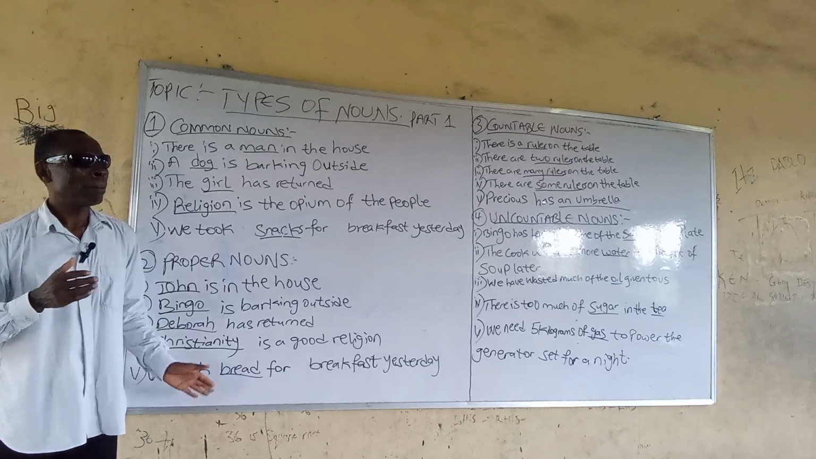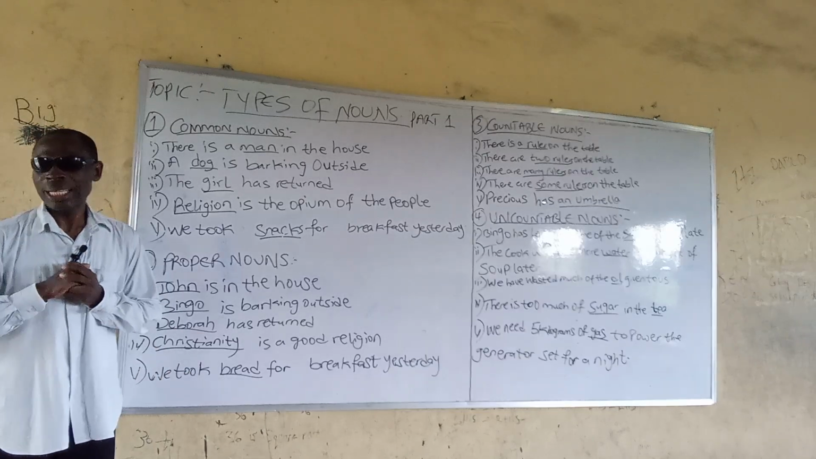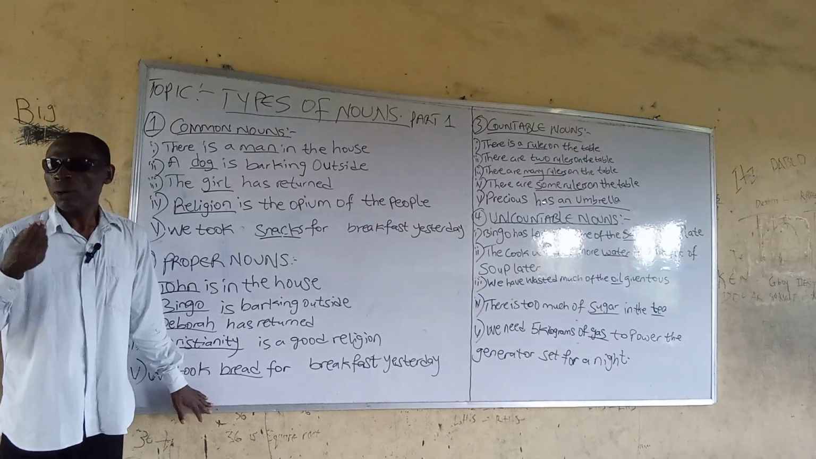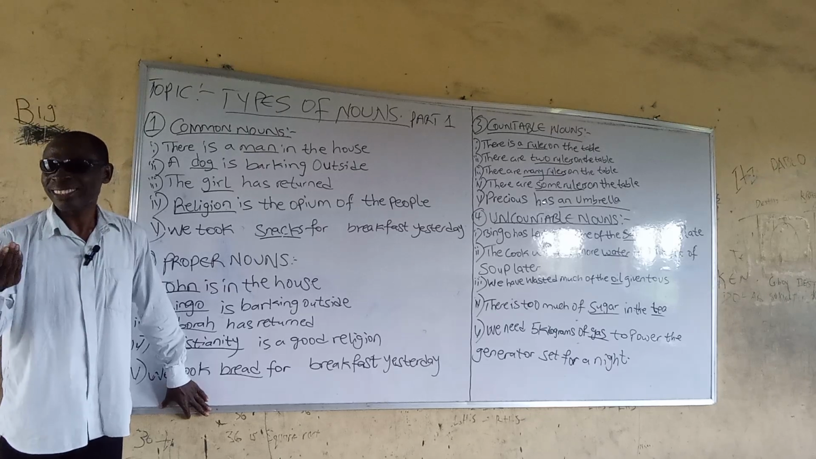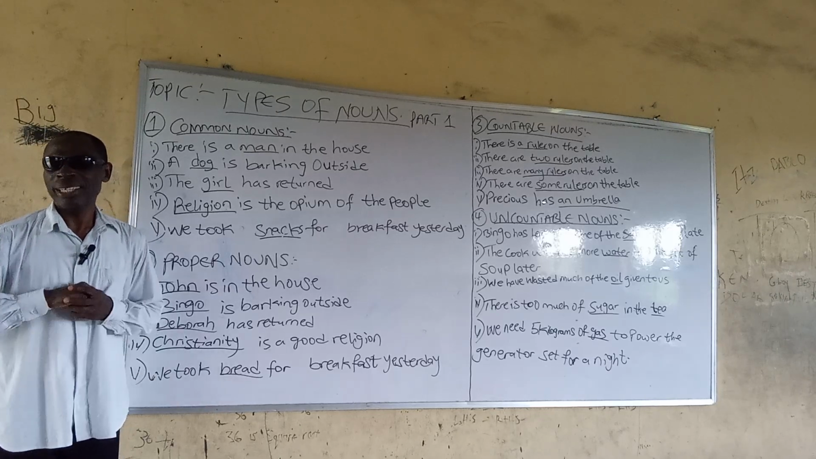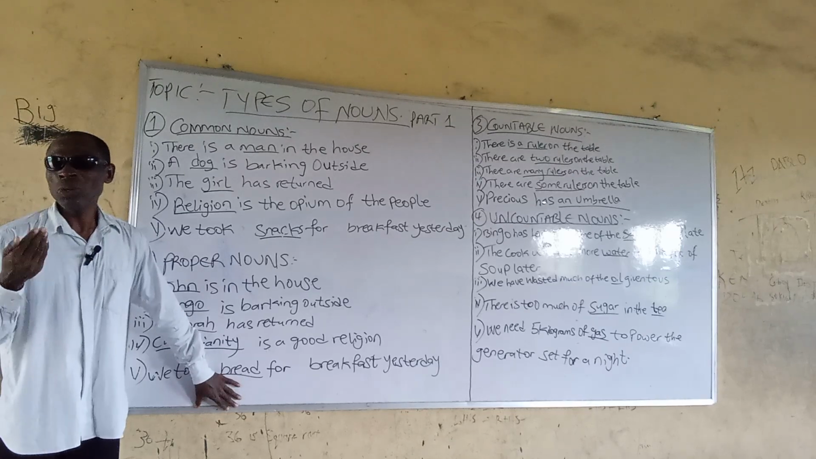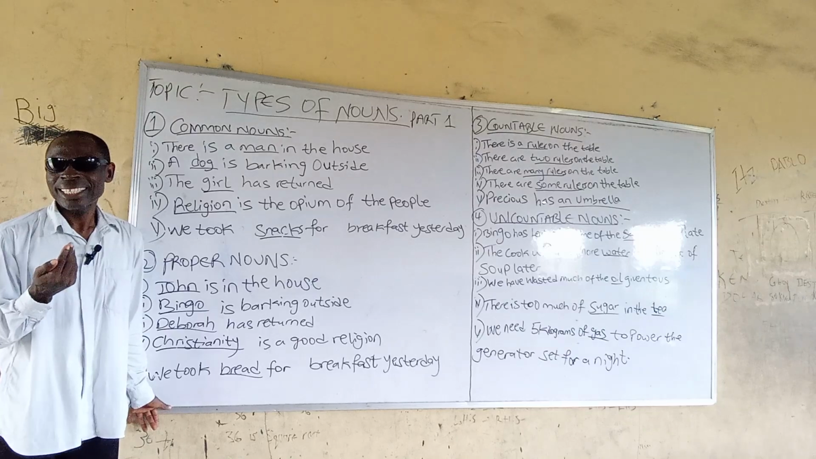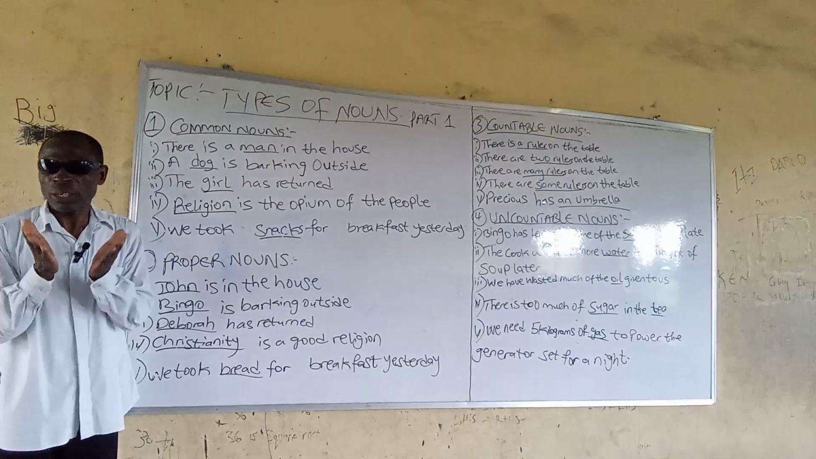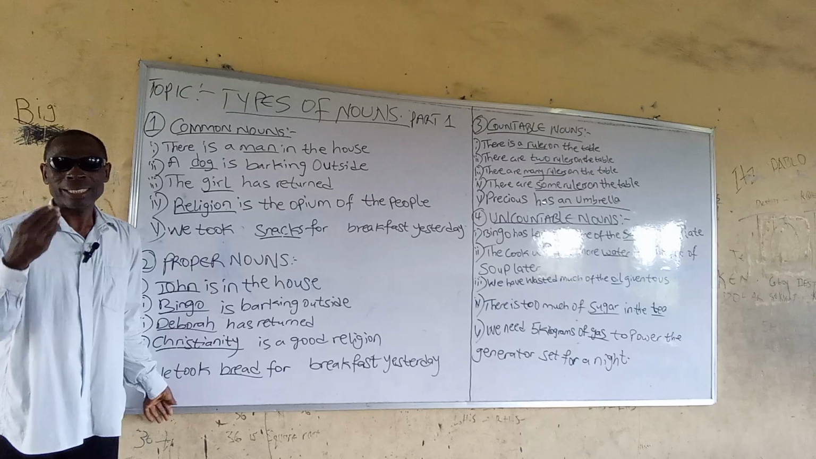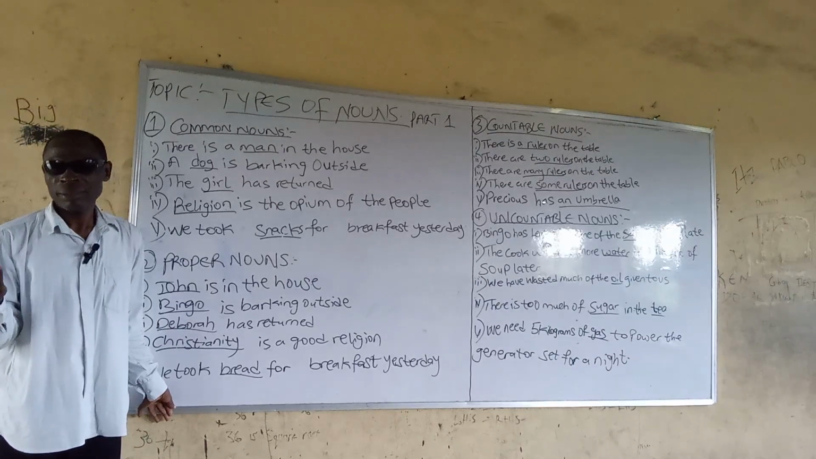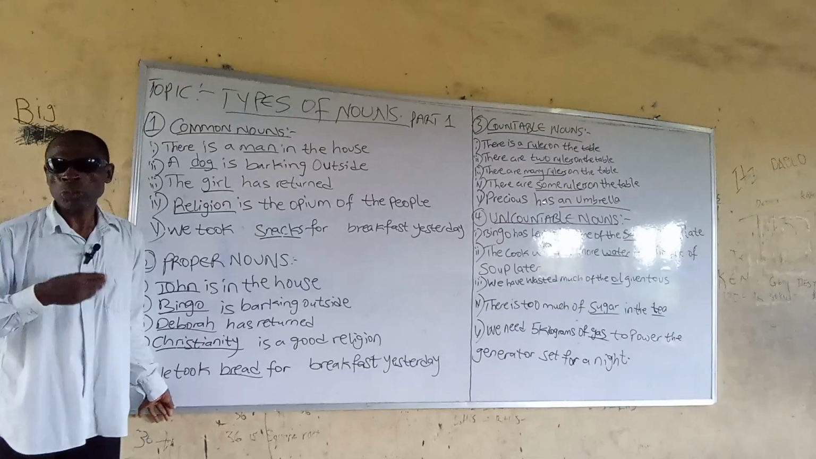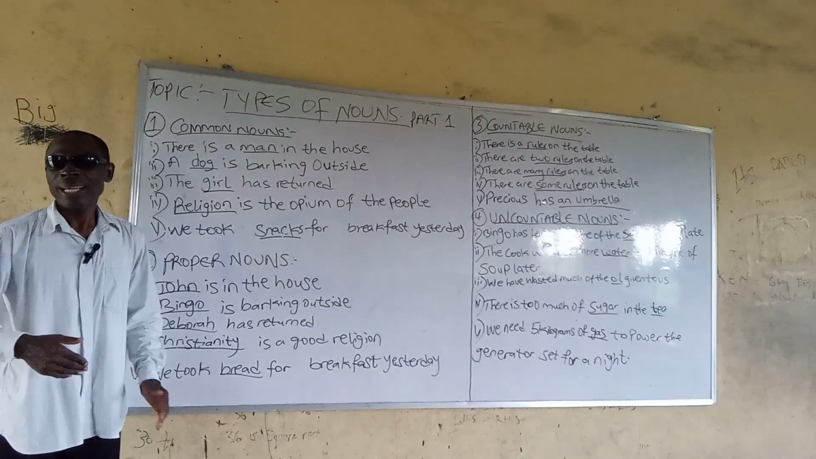Let's now move over to uncountable nouns. What are uncountable nouns? Uncountable nouns are those things that cannot be counted. They are also known as uncount nouns. Anything that cannot be counted is an uncountable noun. Examples of such nouns are garri, rice, milk, water, salt, gas, air, etc.